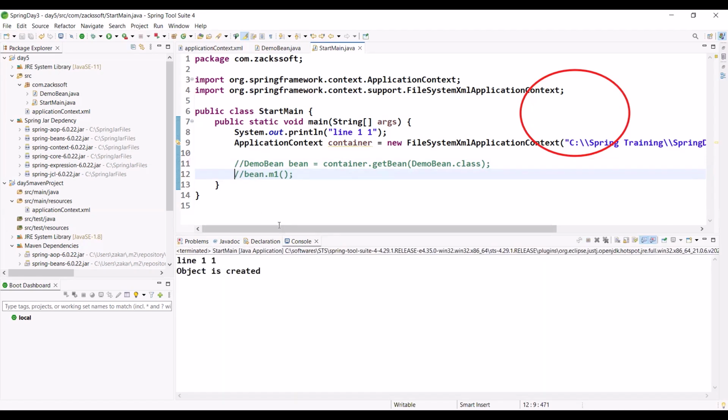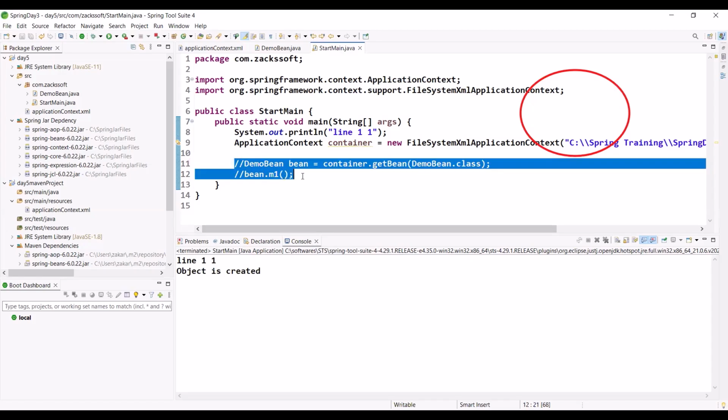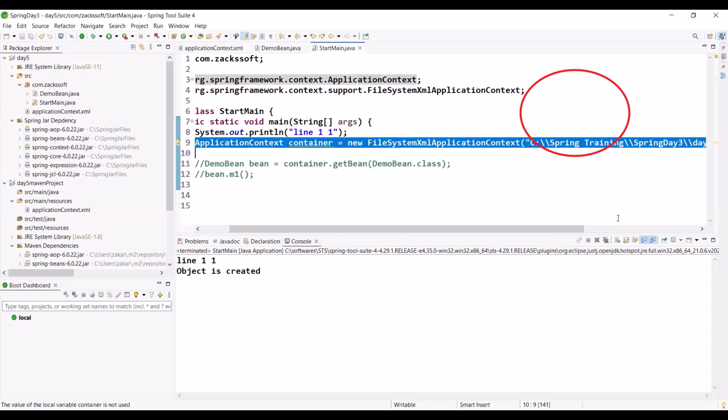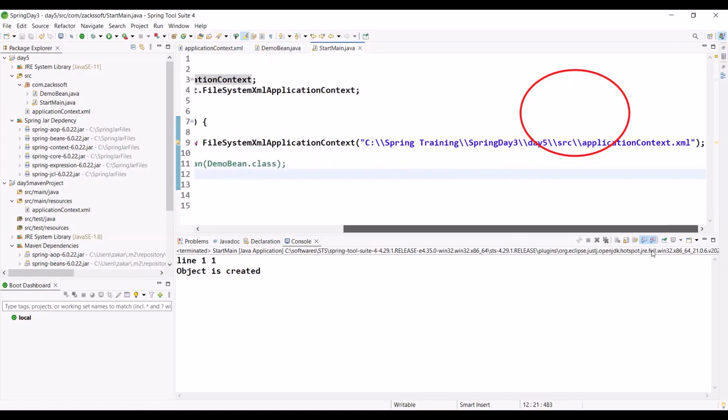So just observe here, one point. Simply just try to understand. I already commented this line, right? Whenever we are creating this application container, it reads this XML file, right?